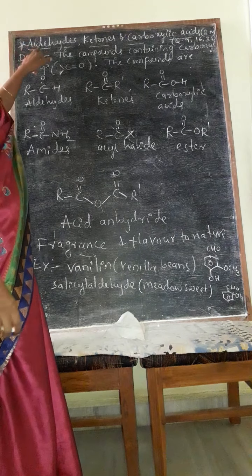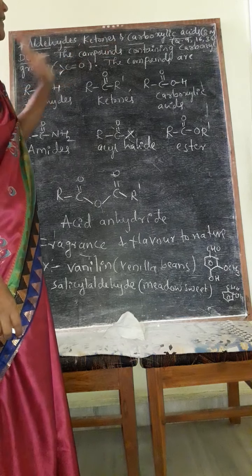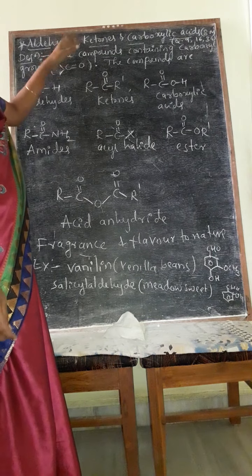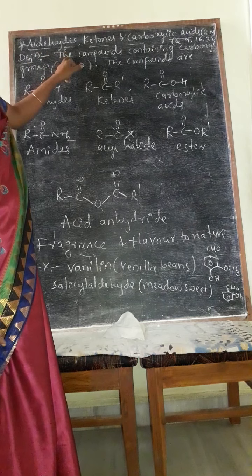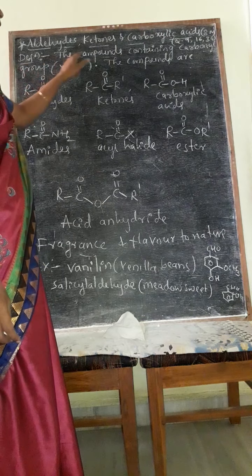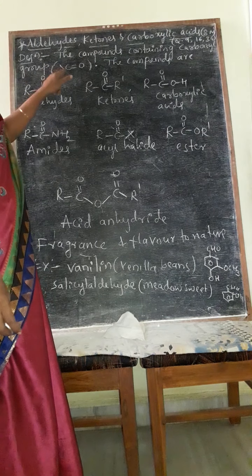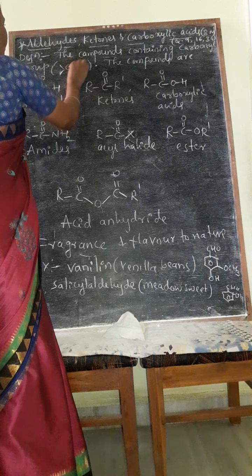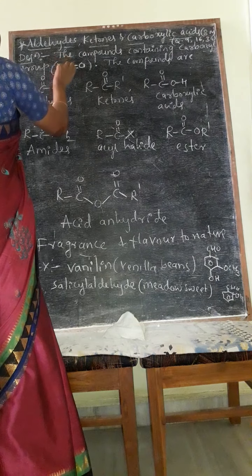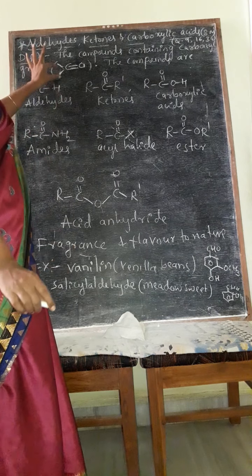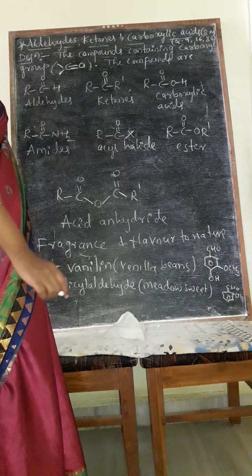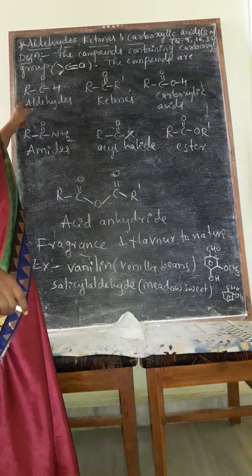Let us define what we mean by the terms aldehydes, ketones and carboxylic acids. The definition of all together you have to know as the organic compounds containing carbonyl group. Carbonyl group, that is C double bond O. This carbon contains totally 4 bonds, hence on the back side there are 2 bonds, and between carbon and oxygen there are 2 bonds. Such compounds are generally said to be aldehydes.